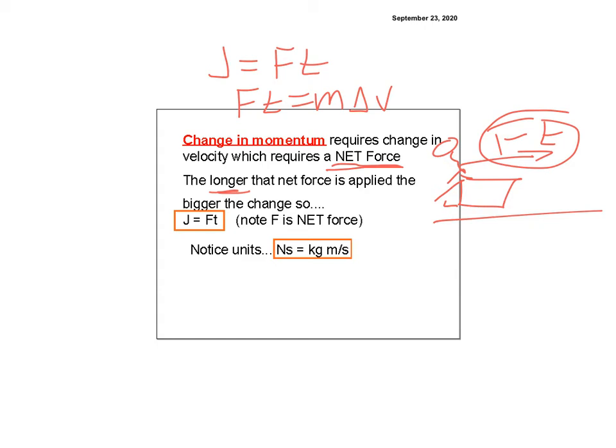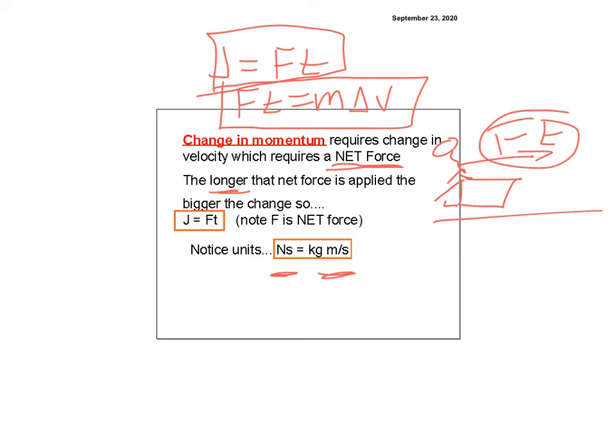I can use this one in CK12. They do a lot of this where they're using this equation where they put the two together. So I want you to have all those equations on your equation sheet so that you can use them, and we'll use them in our sample problems as well. The units are still the same, Newton seconds, kilogram meters per second. We already have that on our units table, and it's the idea that force and time play a role.